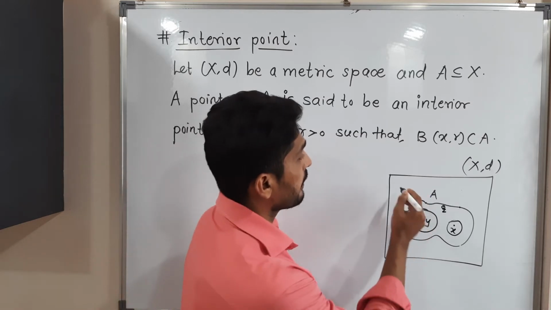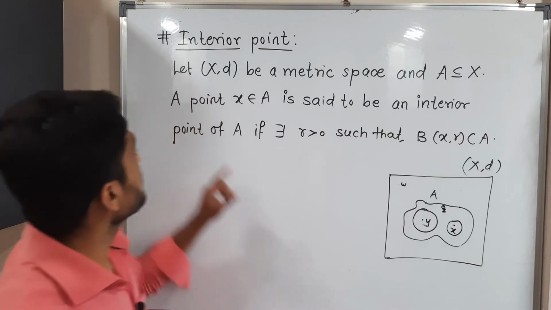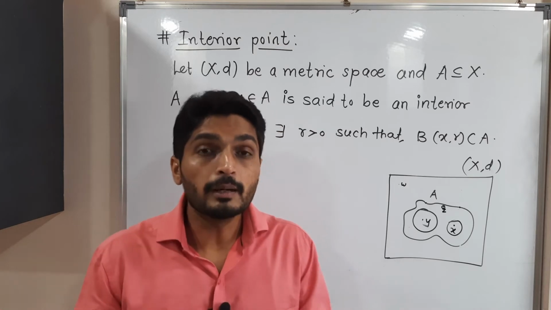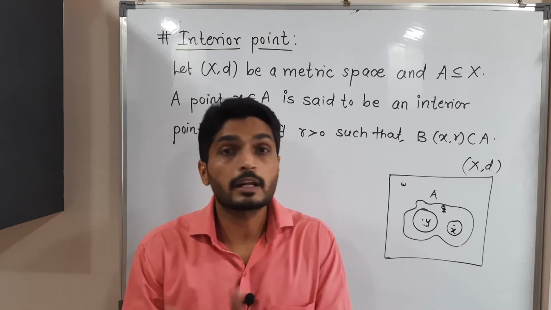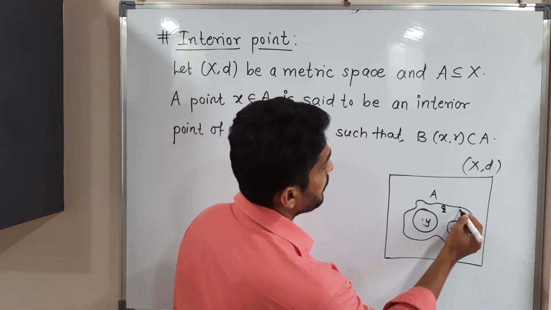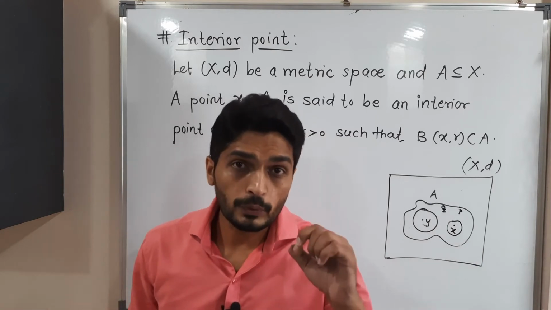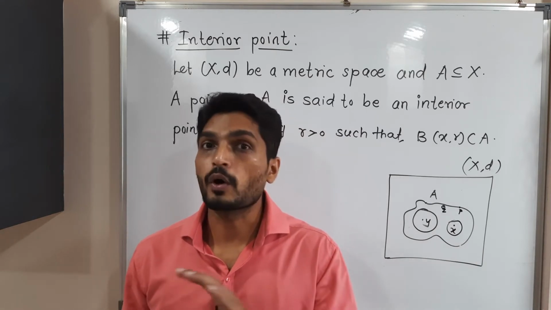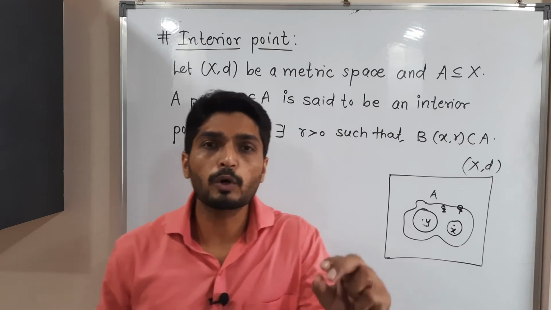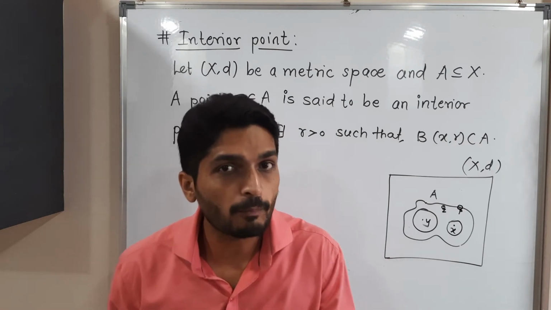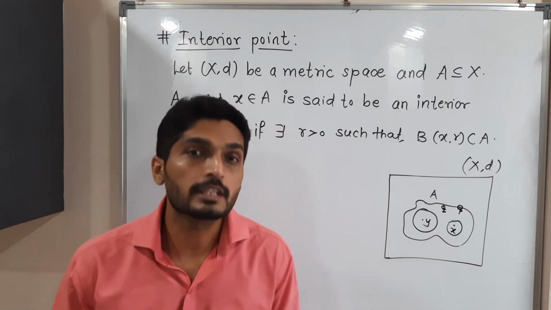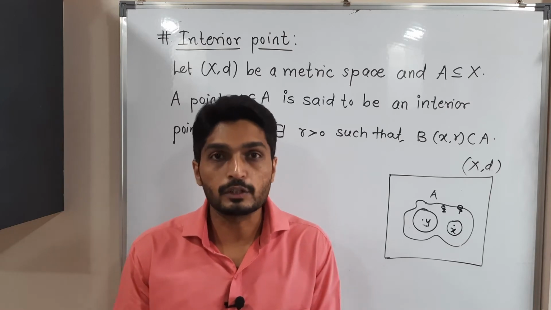If I go outside and if I ask, is this W an interior point? No, since the basic condition is that the point should be in that set, then we can call it an interior point of A. W lies outside the set, so there is no chance that it is an interior point of A. But now if I take a point P which is on the boundary, then what do you think? Is it an interior point? It is not an interior point because it is on the boundary. If you take any small ball around P, then definitely some part of the ball will go outside set A. So in that case, if any point lies on the boundary, we will say it is not an interior point. I hope all of you understood the definition.